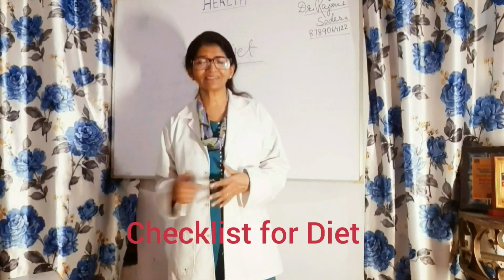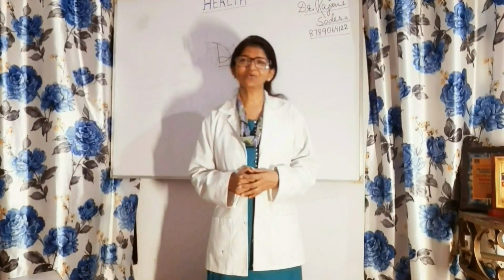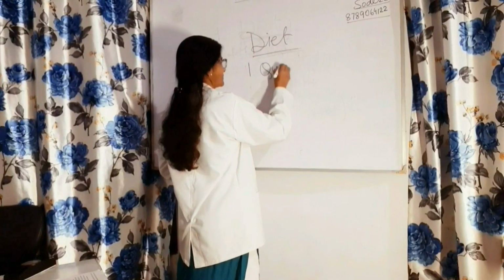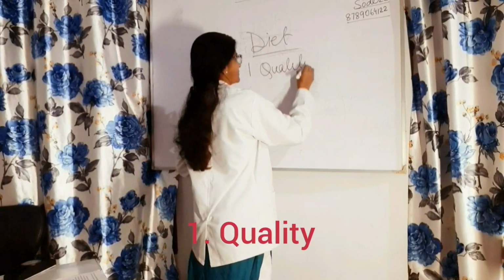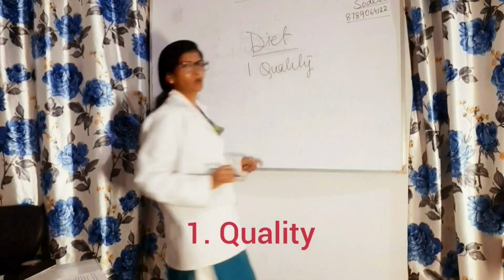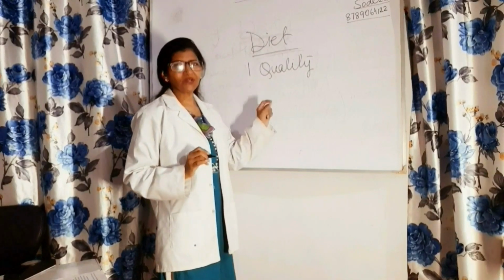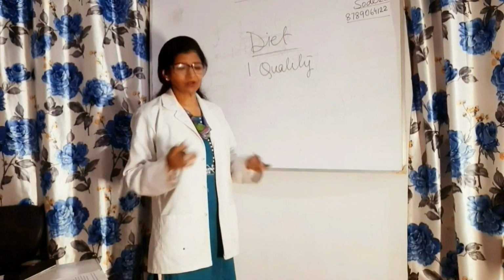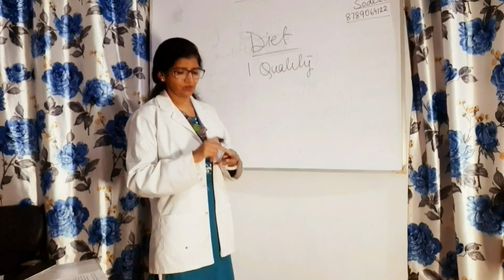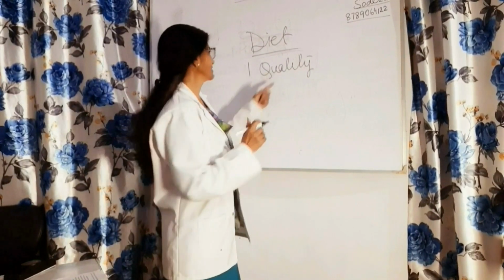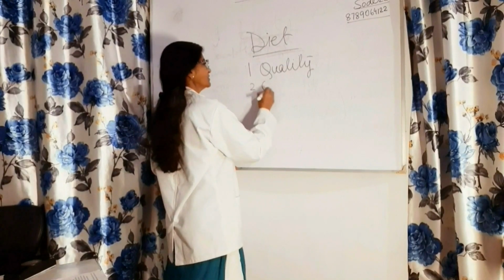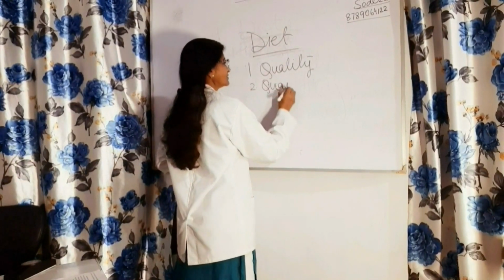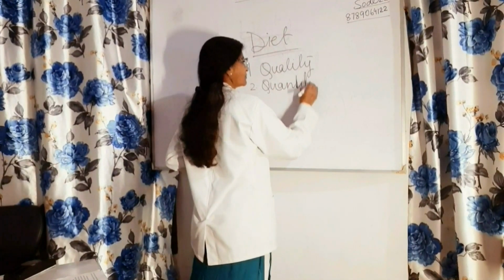So there is a checklist, an important checklist to see. The first point in the checklist is quality. Quality means the nutritional value of food. You must have all nutritional value, carbohydrate, protein, fat, minerals, vitamins in your plate. Don't go on taste, don't go on the tempting way of presenting or any societal peer pressure. Go on high quality food.